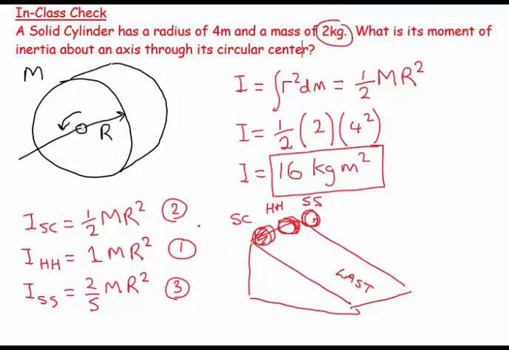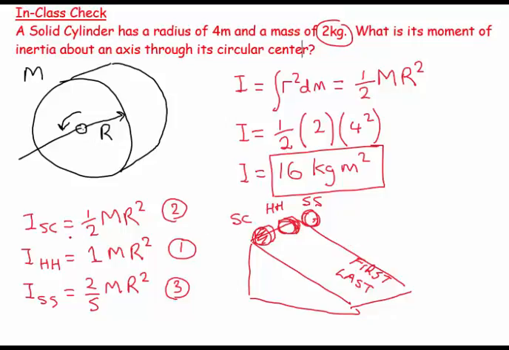And the one that has the least moment of inertia is the solid sphere. The solid sphere would come in first. It's most comfortable accelerating, so it's the first to increase its speed, and it will tend to have bigger velocities at any given time, and so it will win the race.